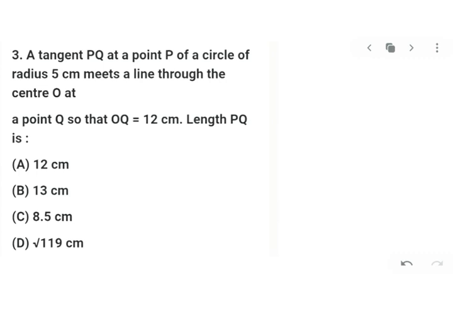Let's take our question number 3, which says a tangent PQ at a point P of a circle with radius 5 cm. So I'll draw a circle with radius 5. This is PQ. Sorry. I will not put P here. I'll better put O here. O is the center. And P I'll put it here. And from here there's one tangent. So this is your tangent.